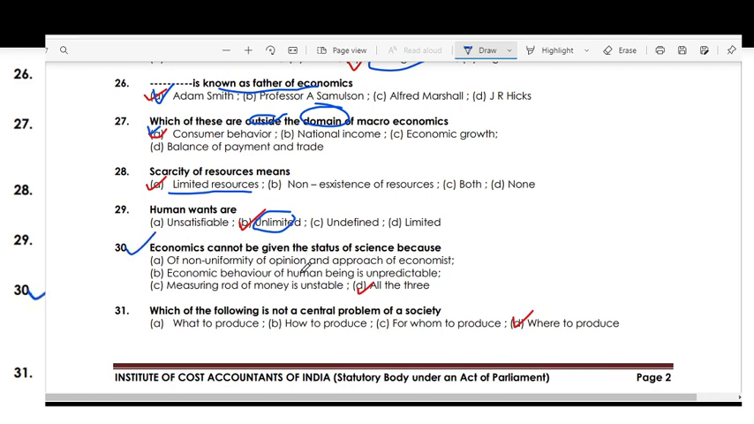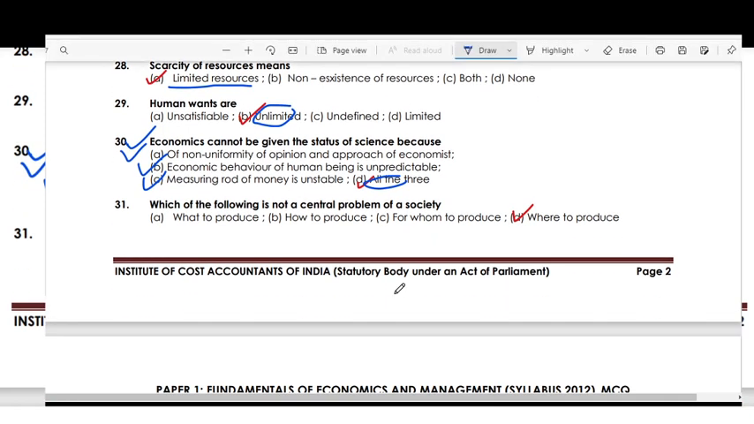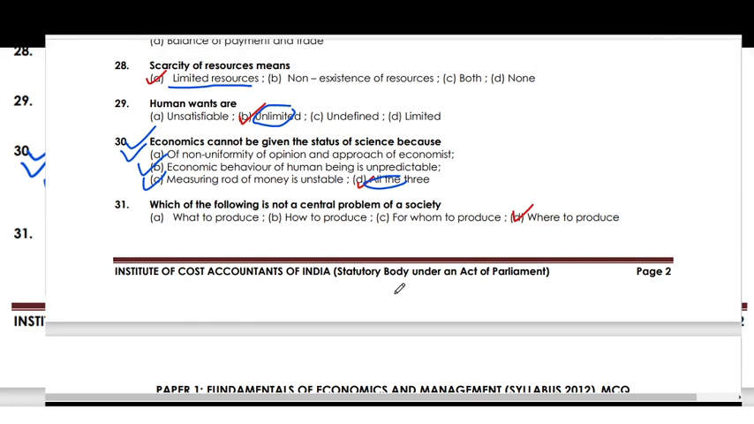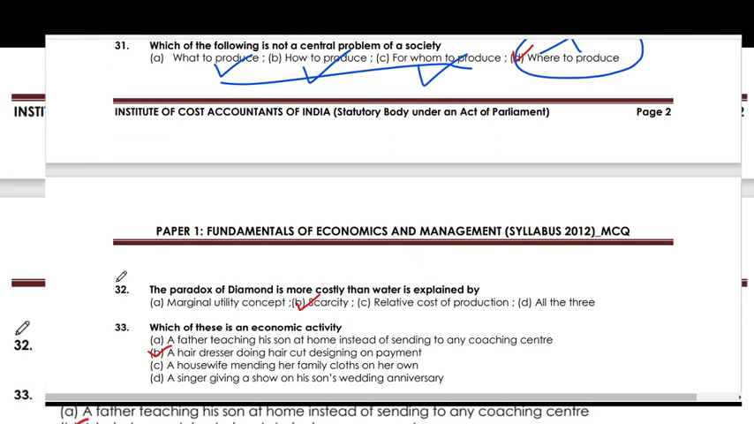Economics cannot be given the status of a science because of all of these. First is the non-uniformity of opinion and approach of economists. The economic behavior of human beings is unpredictable, and the measuring rod of money is unstable. Which of the following is not a central problem of society? So where to produce is not a central problem. What to produce, how to produce, for whom to produce, these are the central problems of an economy.